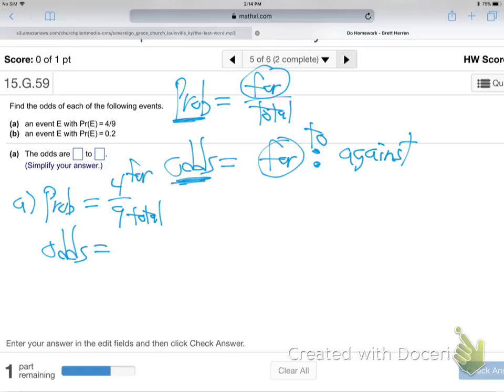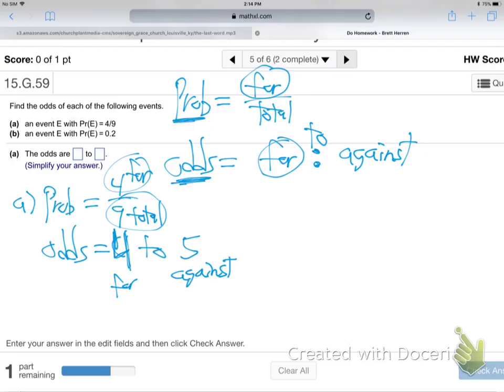You know what helps me to think about it? It's kind of like a debate or something, an argument in a room, a debate over a topic. And 4 people are for the issue, and there's 9 people total in the room. Make sense? That's what probability is, 4 over total. Odds starts the same, so the first number is going to be 4. It finishes with the number that are against. So if there's 4 people for some issue and there's 9 total in the room, how many are against the issue? Must be 5, huh? And that's the answer. 4 to 5.